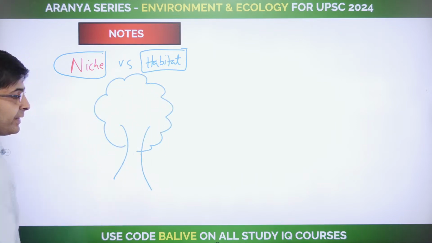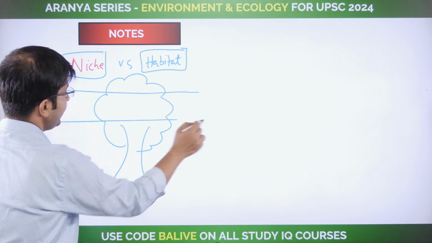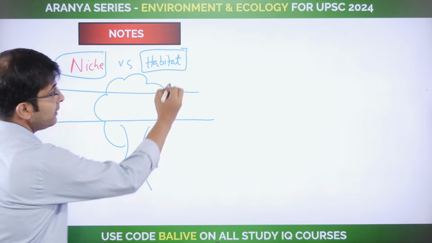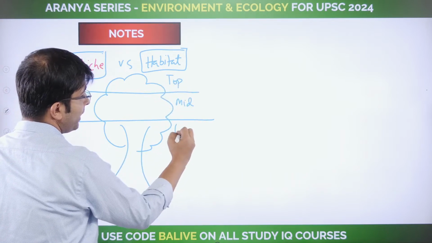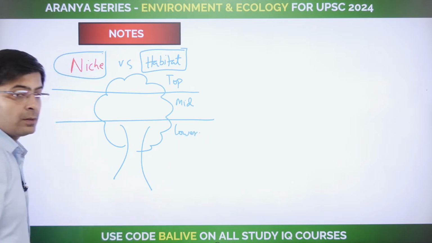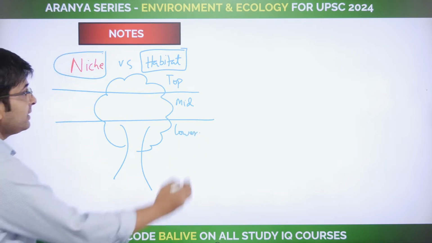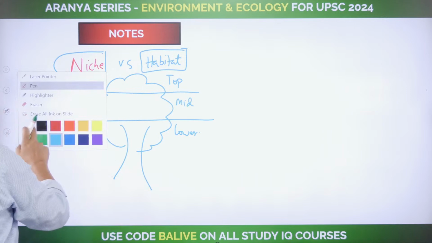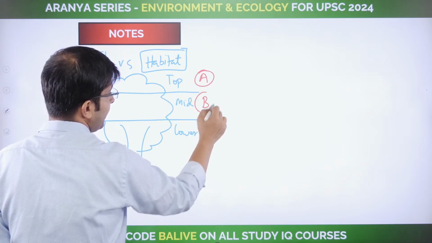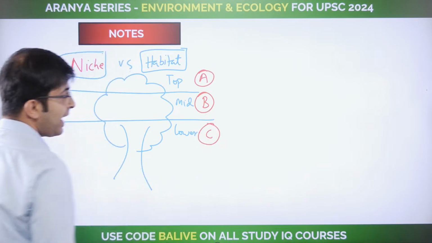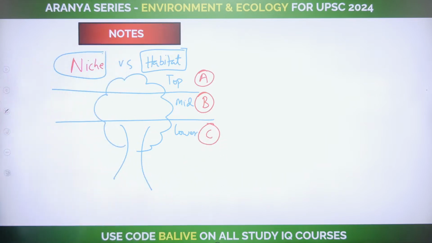Okay, here is this tree for you. Now, suppose you were to divide this tree into 3 levels: the top, the middle, and the lower part of the tree. Now, you are going to find, say, a particular species of bird, species A, in the top part, species B in the mid part, and in the lower part, species C.